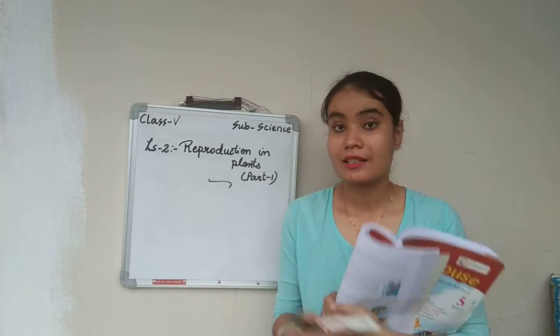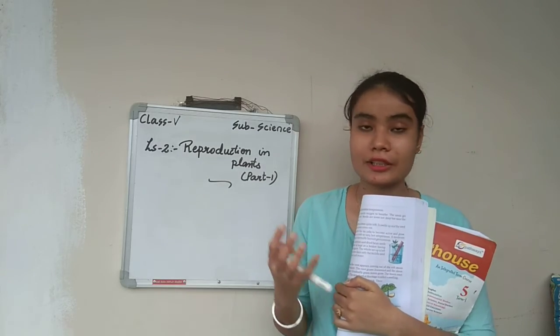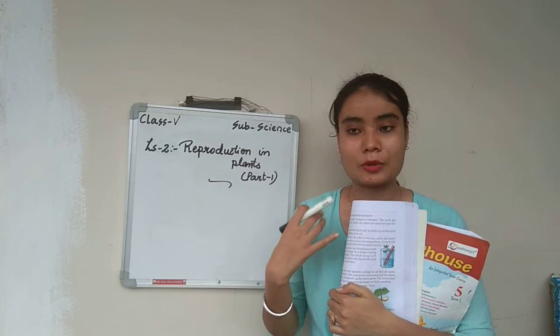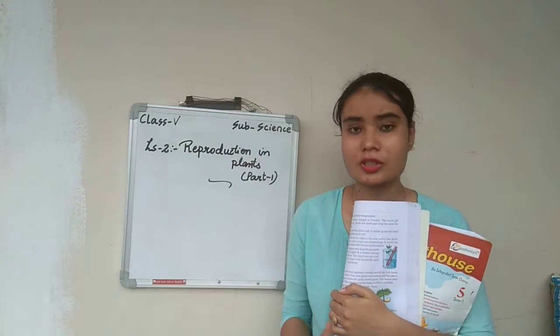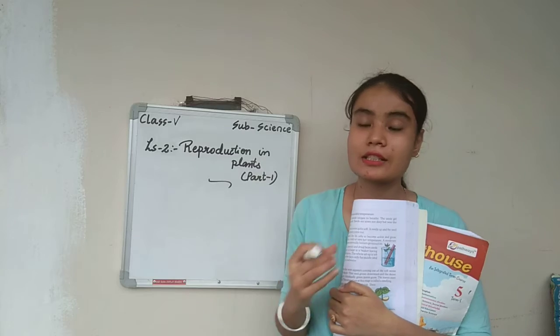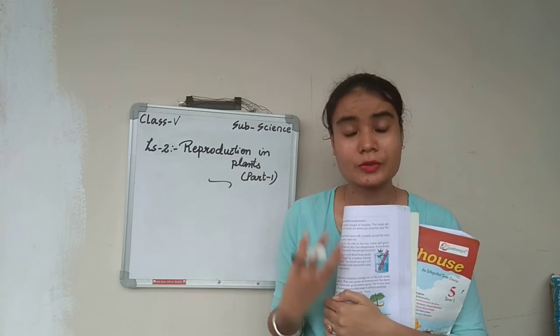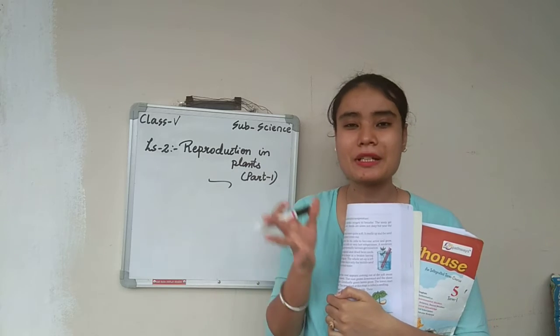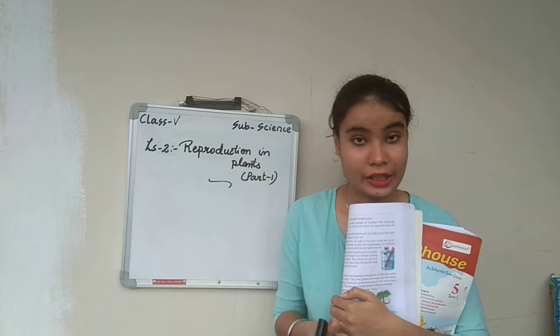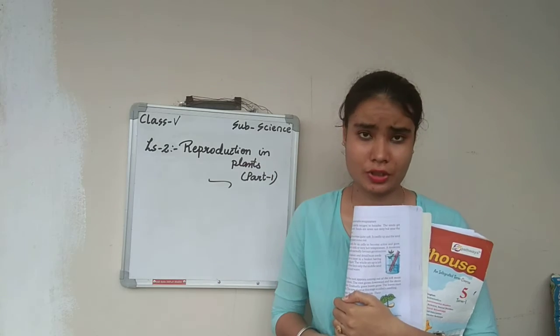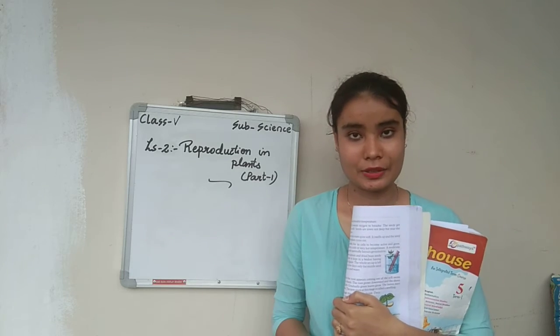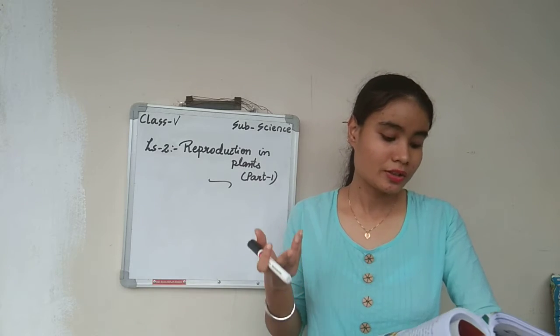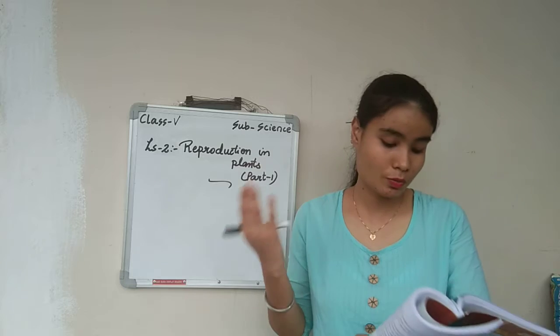Underdeveloped seeds cannot grow because they will not get proper food, proper water or proper sunlight. So these seeds will not grow. That's the reason it is called underdeveloped. And even if seeds do grow, they can be destroyed by air, by water or by other animals. So these seeds cannot produce a new plant.